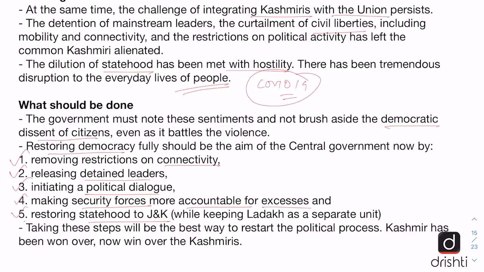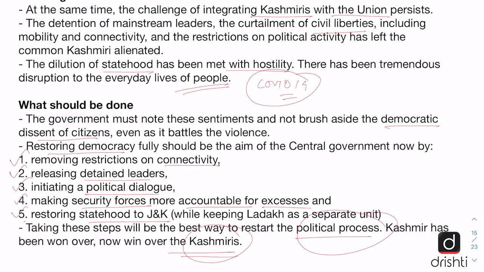And the editorial says that taking these steps will be the best way to restart the political process in Jammu and Kashmir, because the aim for the central government after removing the special status of Jammu and Kashmir should be to win over the hearts and minds of the Kashmiris.